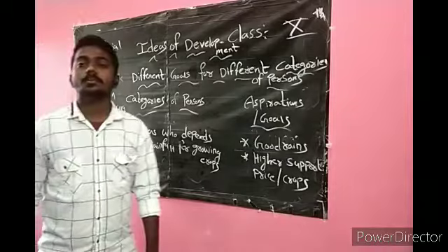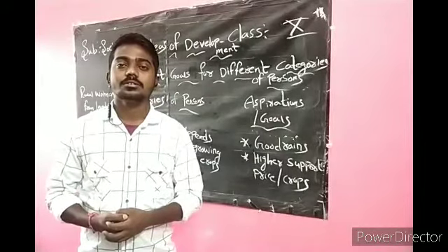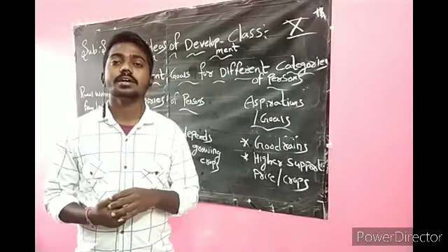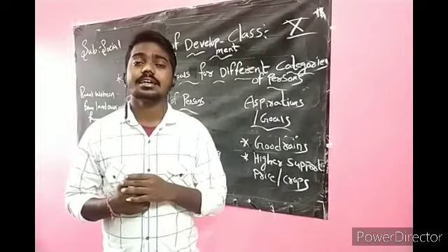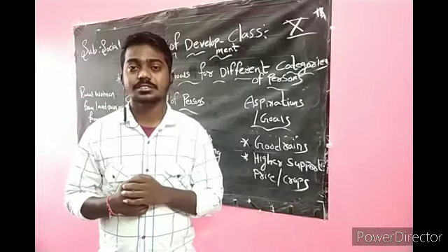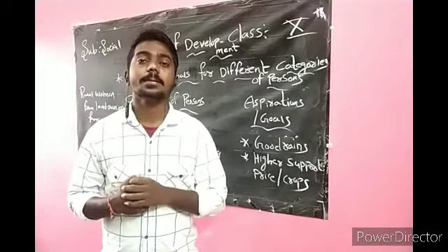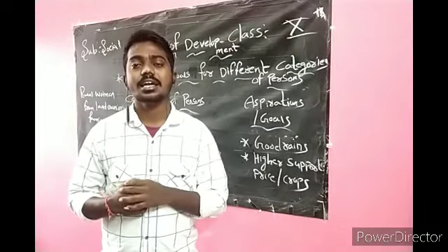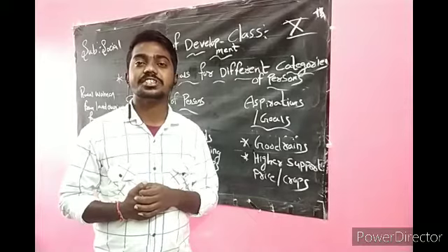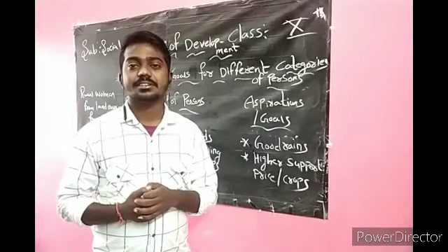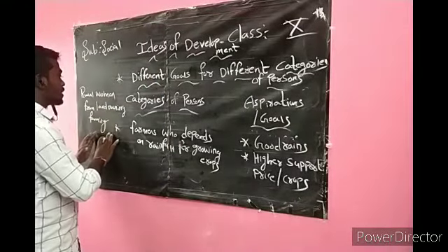Okay, rural women from landowning families. The rural women, the village women. The goal of the rural women from the landowning family is to get good water facilities for their crops, and they want to get crop loans for their needs of fertilizers, pesticides, etc. This is the goal of the rural women from landowning families.